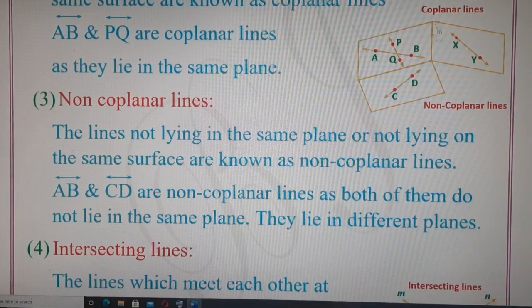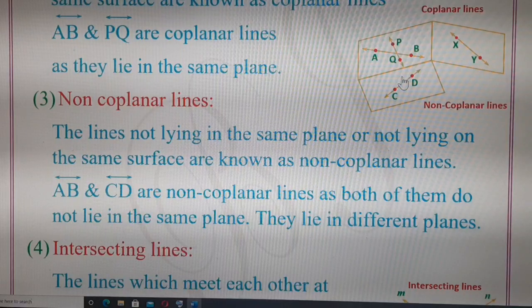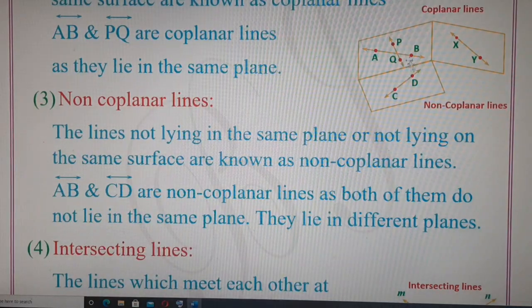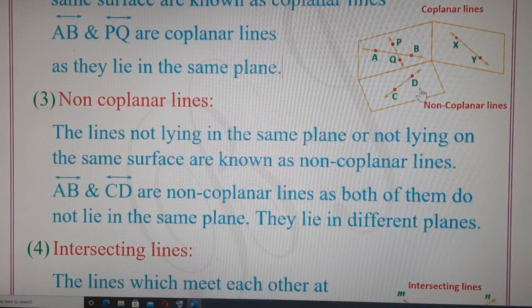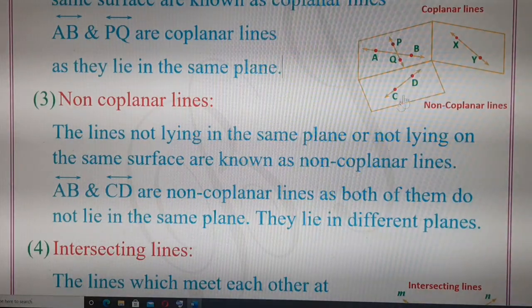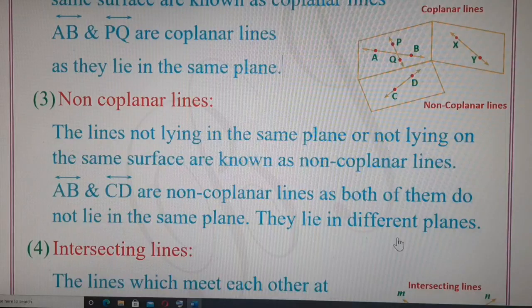So in this diagram, we have lines which are coplanar and lines which are non-coplanar. We just have to look at the surface and decide which lines are lying on the same surface. The lines lying in the same surface are known as coplanar lines. Lines lying in different surfaces are known as non-coplanar lines.